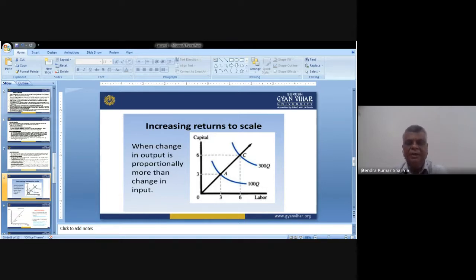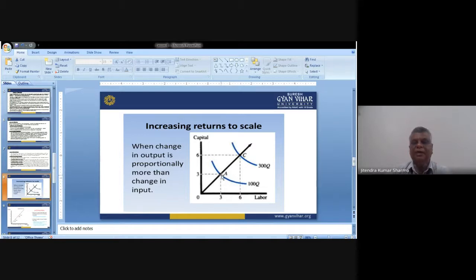Now you see here in the graphical presentation, there is a clear-cut indication that when we increase the input by 100, we'll have a 300 return. It means when we have increased the input up to 100, we'll have 300 times that. The cross line is clearly indicating that there is an increasing return to scale. It means the scale is exhibiting a change in output proportionally more than the change in input.